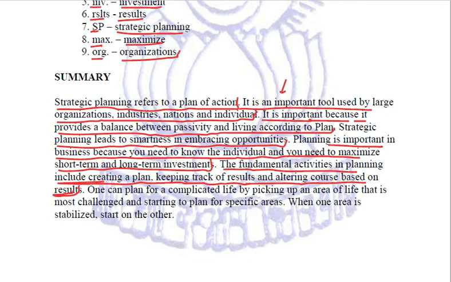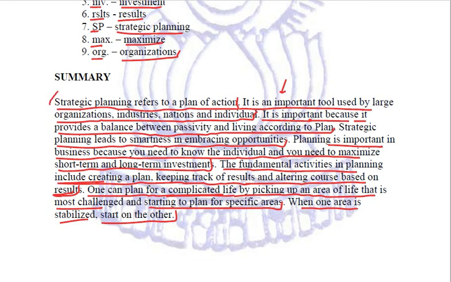The last subheading was how to plan for complexities. For complexities, we have used our own vocabulary. Complexities means a complicated life. So one can plan for a complicated life by picking up an area of life that is most challenged and starting to plan for specific areas. When one area is stabilized, start on the other.